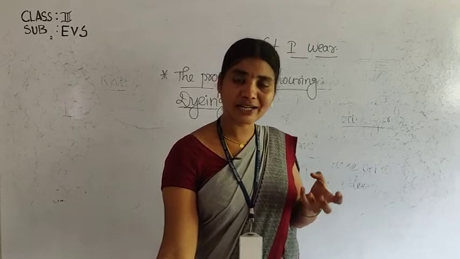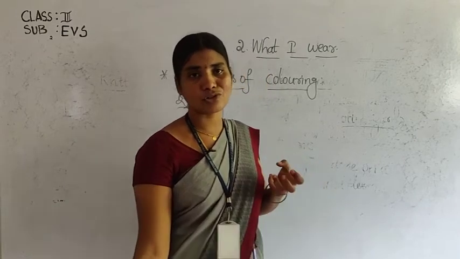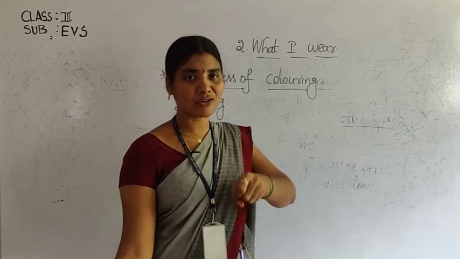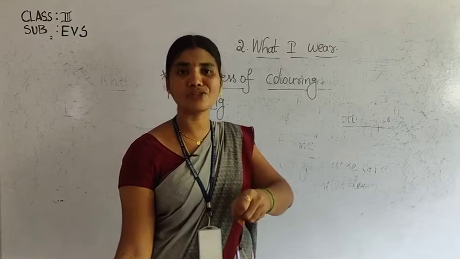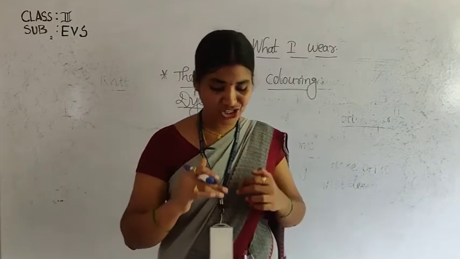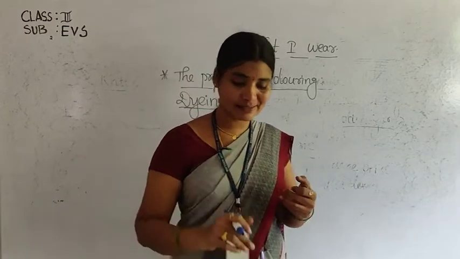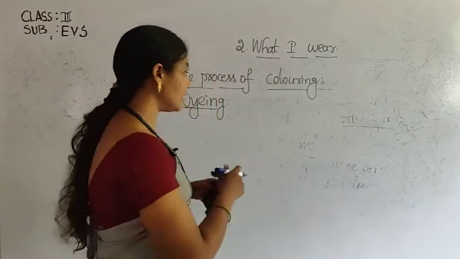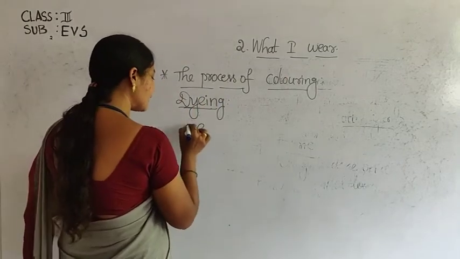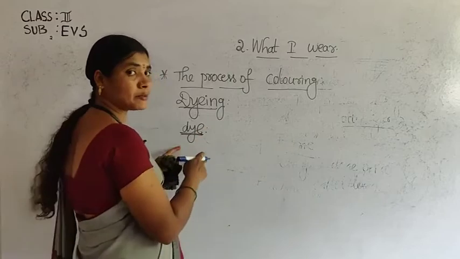Okay, so which color do we want? In that color solution, we can dip the piece of cloth, dipping it in the colored hot water solution. Then automatically the color of the cloth changes by using the dyes. So what is meant by dyes? D-Y-E. Don't write D-I-E. Dye is the colored material.